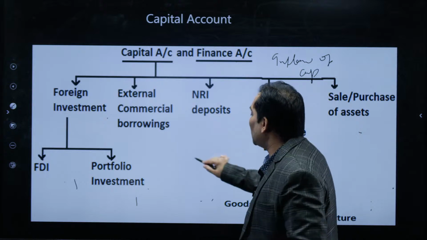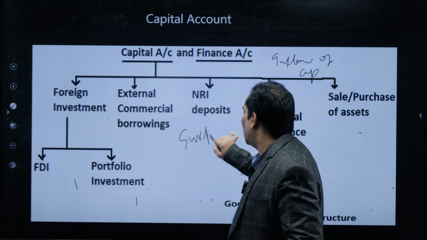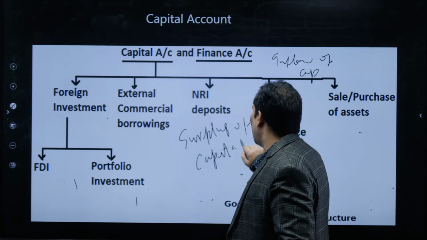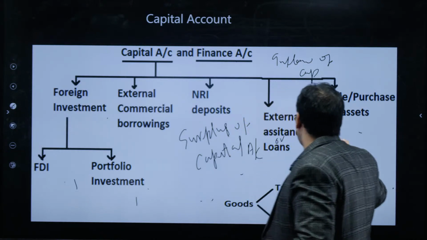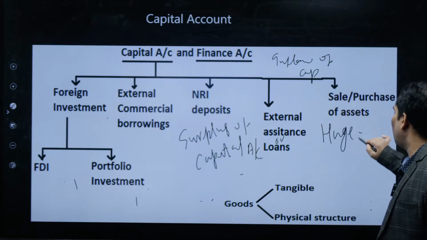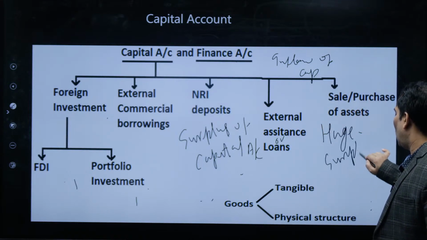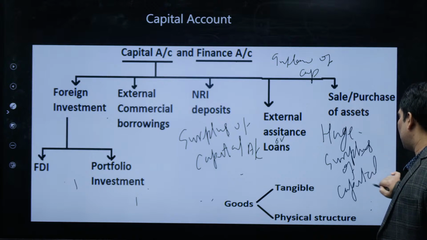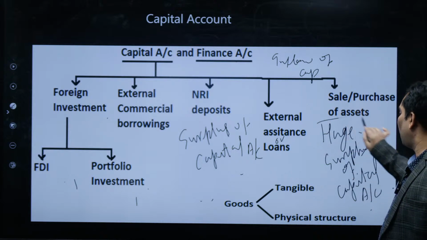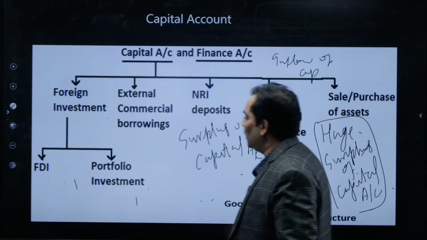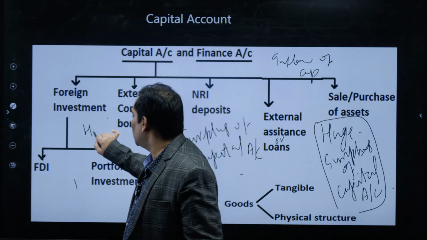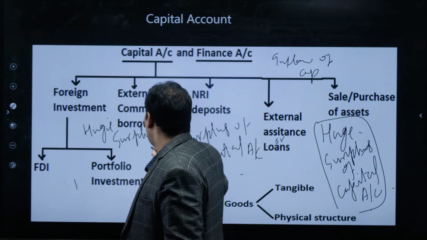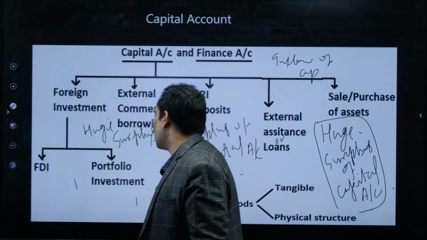So we always have a surplus on the capital account, and because of that we have a surplus on BOP.